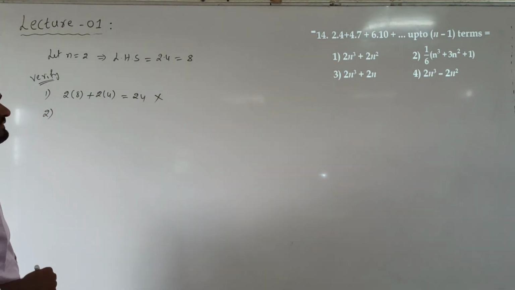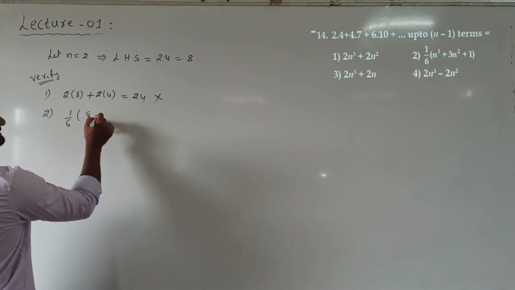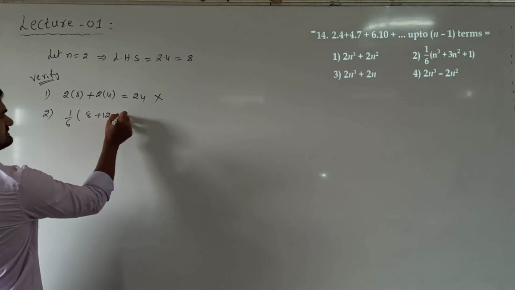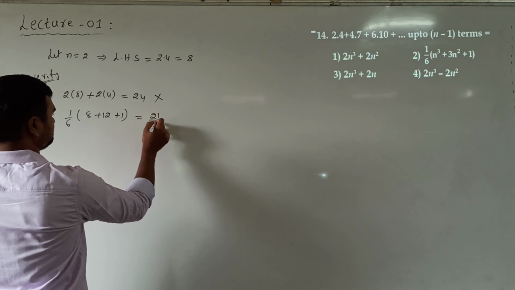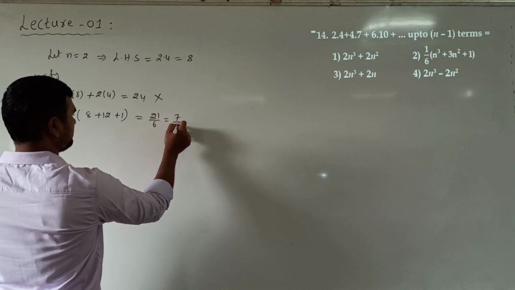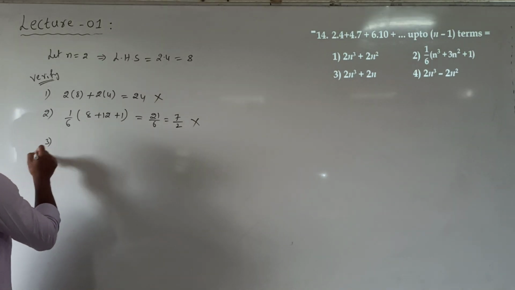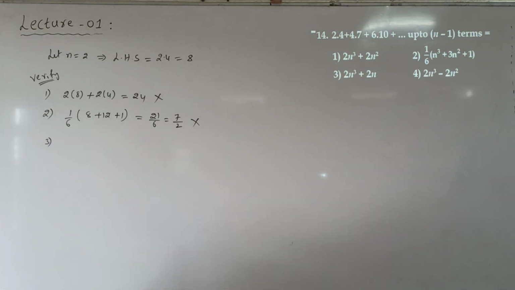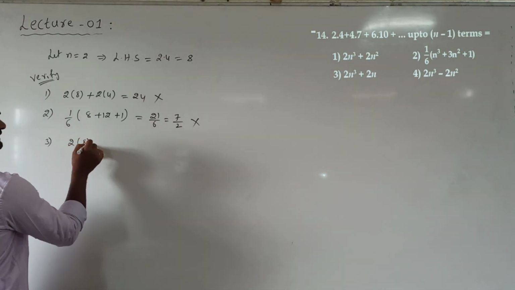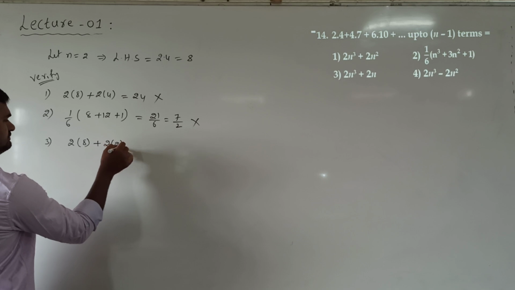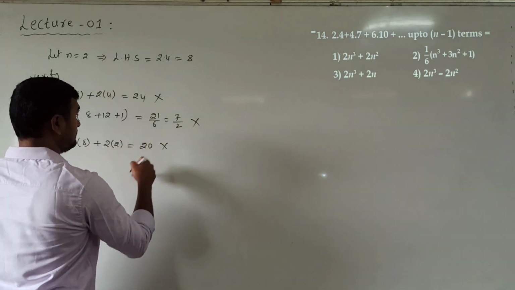Second option, n is 2. 1 by 6 into 8 plus 12 plus 1. 21 by 6 is 7 by 2. Is also wrong. Third option, n is 2. 2 into 8, 2 into 2. 2 we can take common. 10 into 2, 20. Is also wrong.